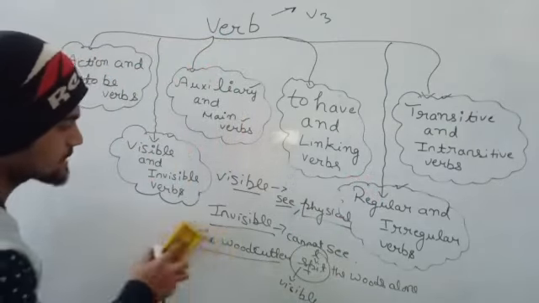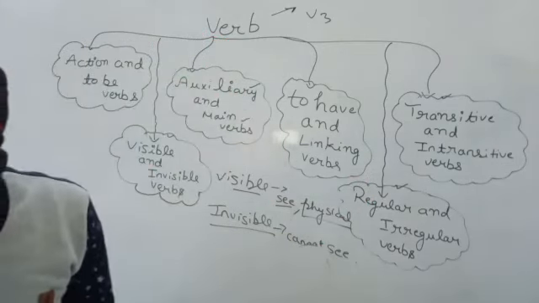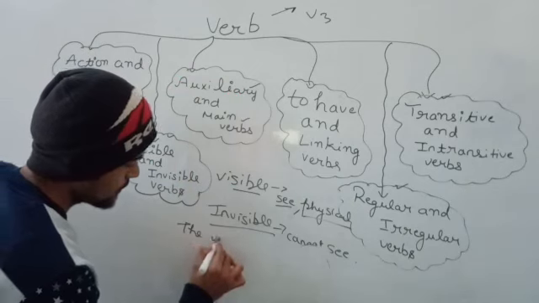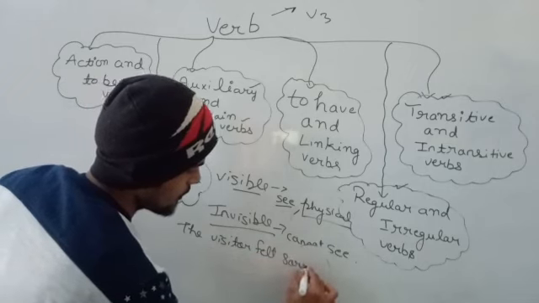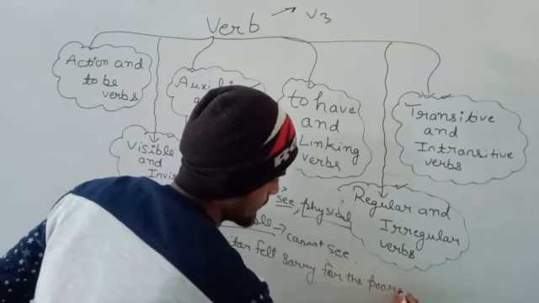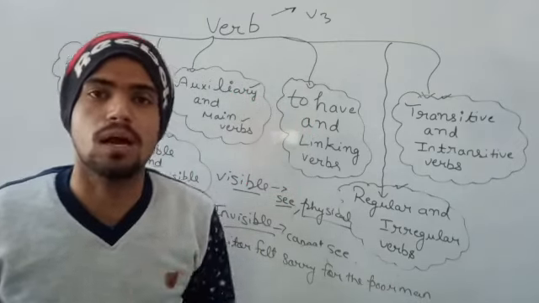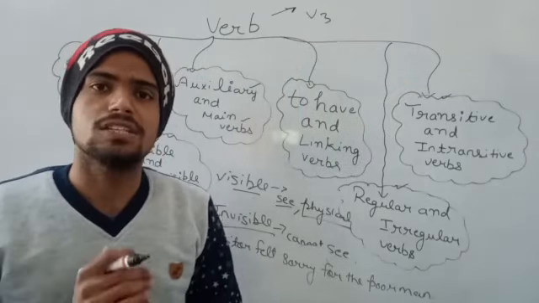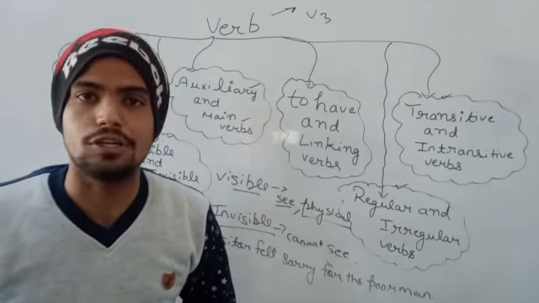So I will rub this and take an example of invisible verbs, which we cannot see. Okay, so the invisible example will be: The visitor felt sorry for the poor man. Like we have seen in Vrindavan and Mathura, lots of visitors from outside came to India or came to Uttar Pradesh, Vrindavan, and they saw poor people and felt very sorry for them, wondering why they are in those conditions.